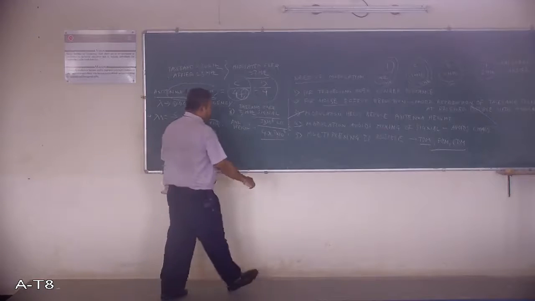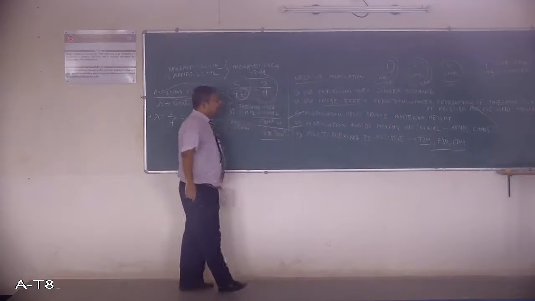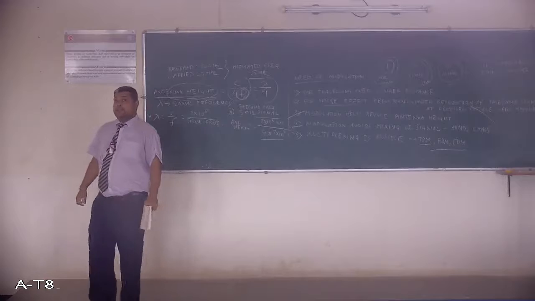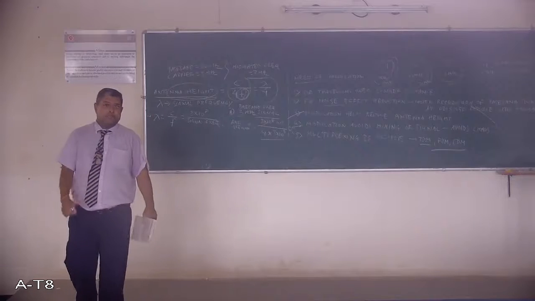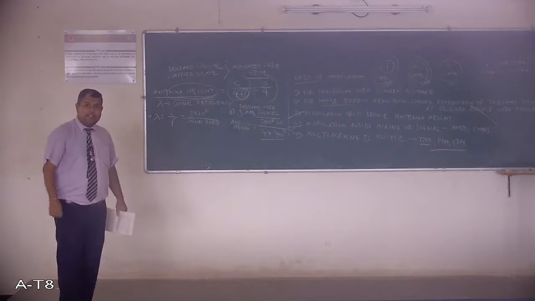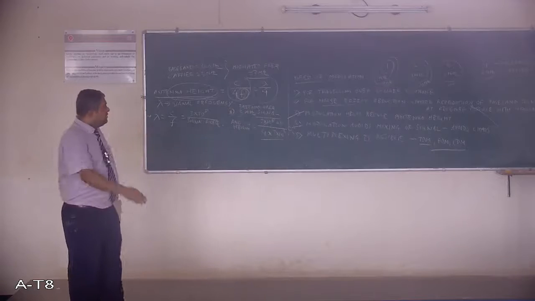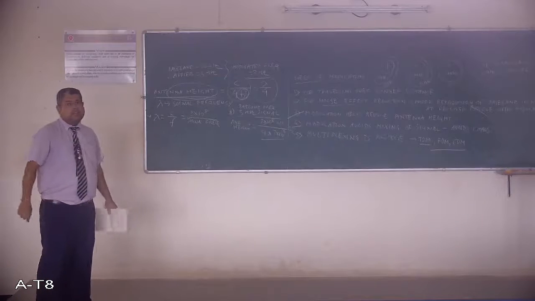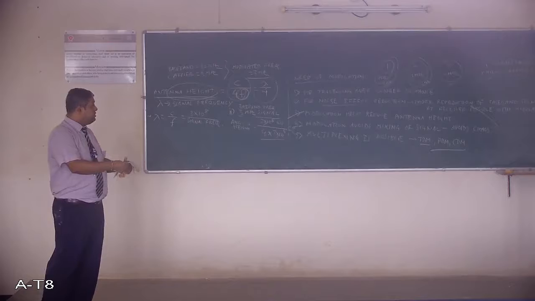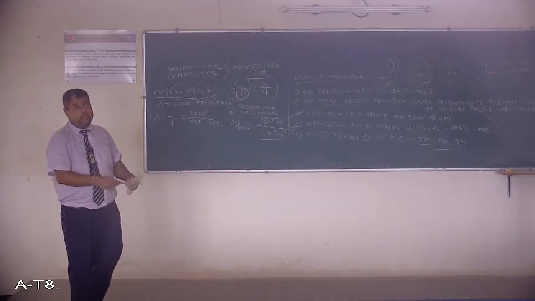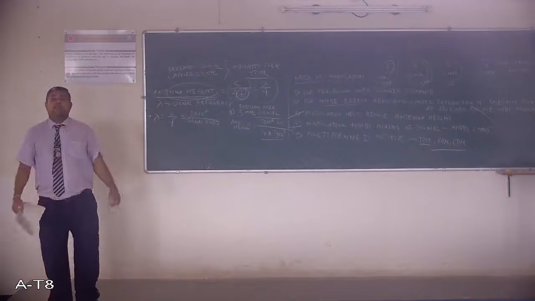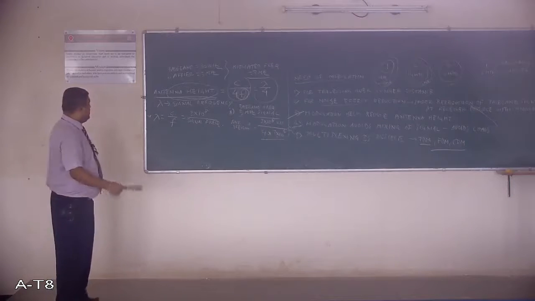Fifth point is also in line with the fourth point, that modulation makes multiplexing possible. There are different types of multiplexing: TDM, FDM, CDM. CDM goes in the domain of digital, and TDM, FDM are in the domain of analog. So these are the positive points, or these are the need of modulation. Very important question, very frequently asked in exams, so please prepare.